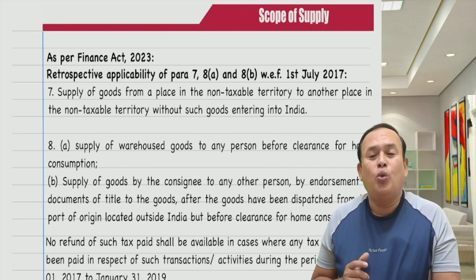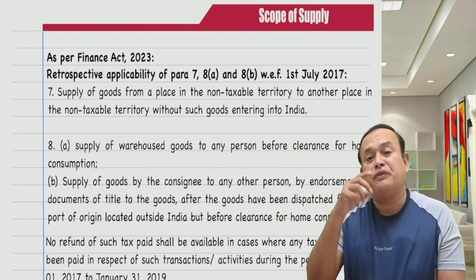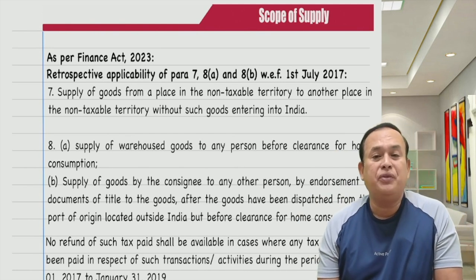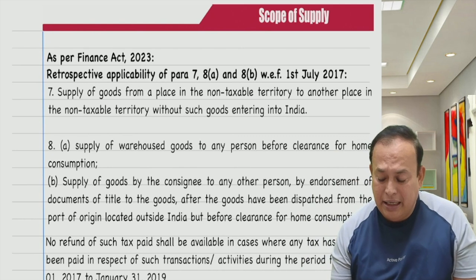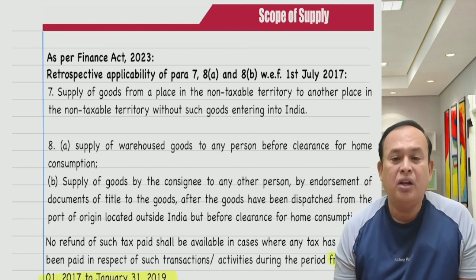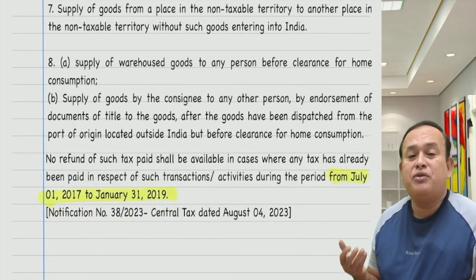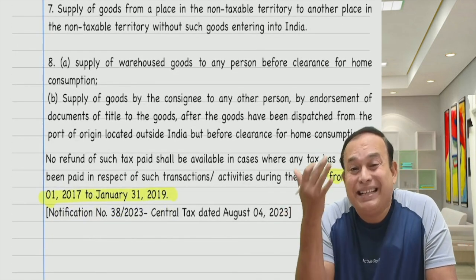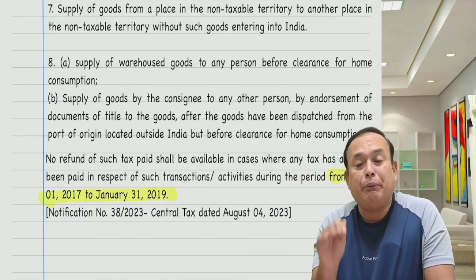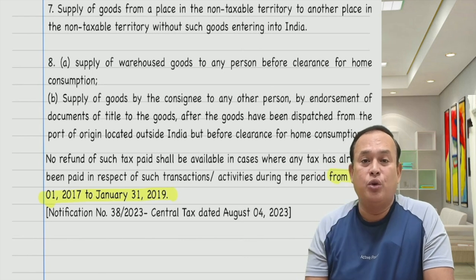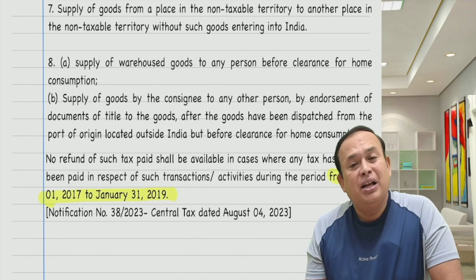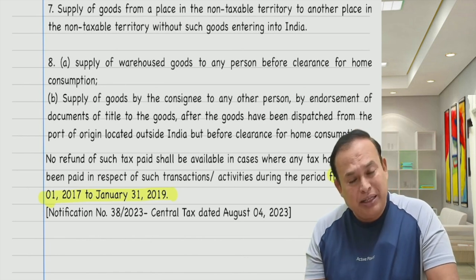Now, what is the impact from 1st of July 2017 to 31st January 2019 for this given period? For this given period, there was payment of the GST. That time it was not excluded. In that case, it is excluded from 1st of February 2019 onwards. In that case, prior to that period, the GST was already paid by the taxpayers.